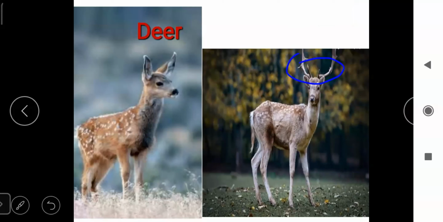So students, this was some of the information about the wild animals that we can see on a jungle safari. Students, now it is time that we get back to our chat box.